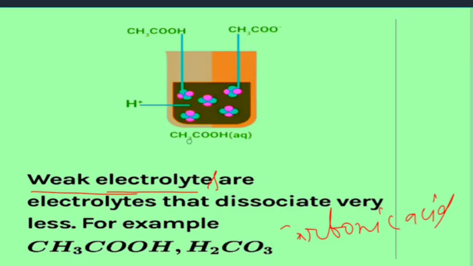This diagram clearly indicates acetic acid, and acetic acid dissociates as CH3COO minus plus H plus, as it dissociates partially. Here it is clearly seen that particles are combined together, meaning very few particles dissociate as CH3COO minus and H plus.